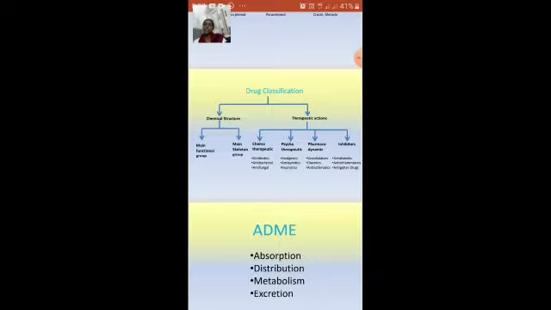So coming to the chemical structure, what is the main thing? What plays a main role for the therapeutic activity of the drug? That is nothing but the main functional group and main skeletal group. What are the functional groups? You all know there are many functional groups like aldehydes, ketones, phenols, amines. These are all biologically active compounds.